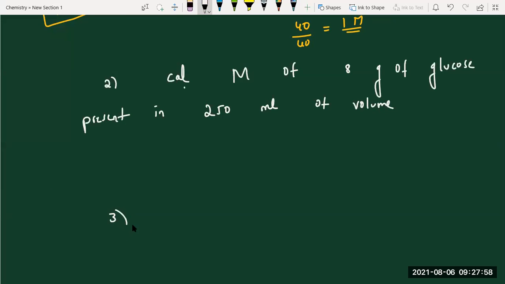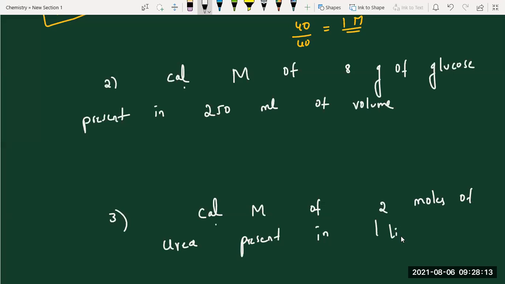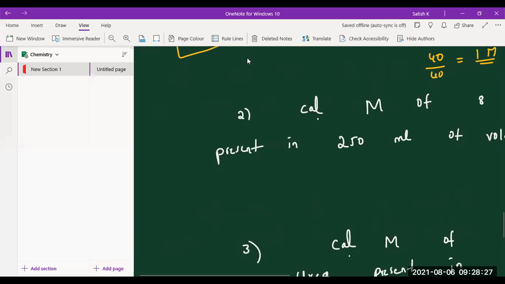Third question: calculate molarity of 2 moles of urea present in 1 liter solution. So 2 minutes I'm giving. Do it. Others, you people also do it. Try to give answer.